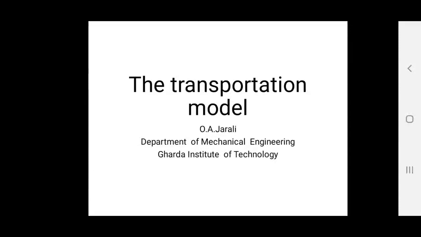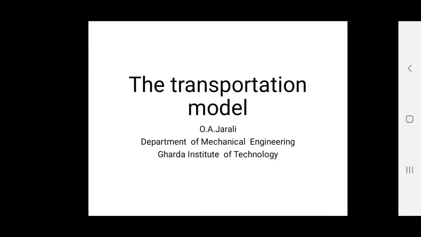The name transportation model is, however, misleading, since it covers investment, plant location, inventory, employment scheduling, personnel assignment, product mix problems and many others. It is not confined to distribution only.